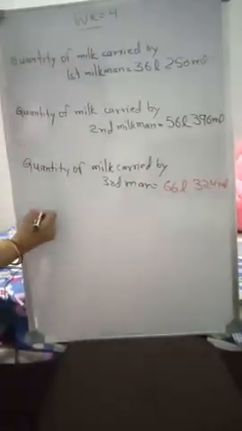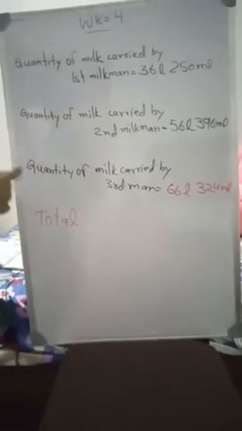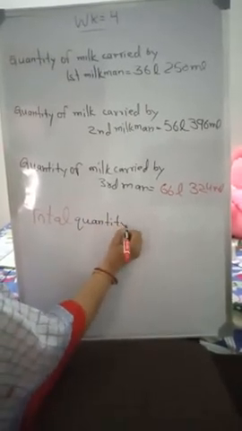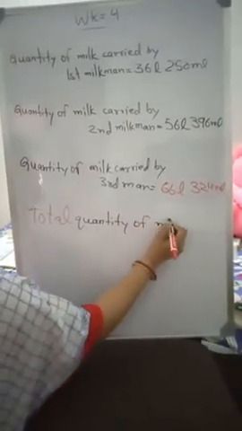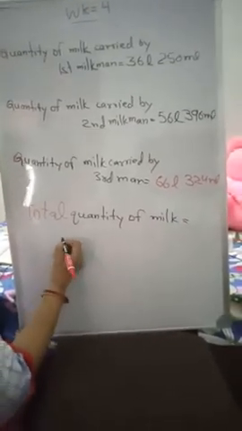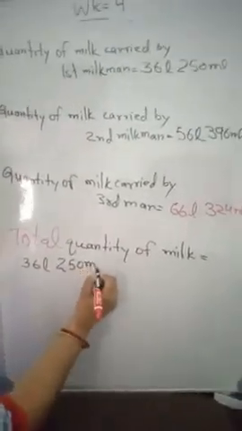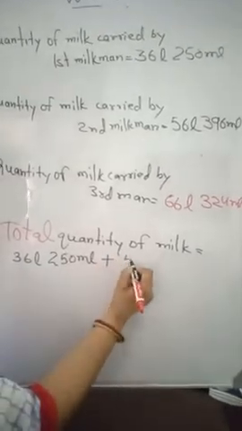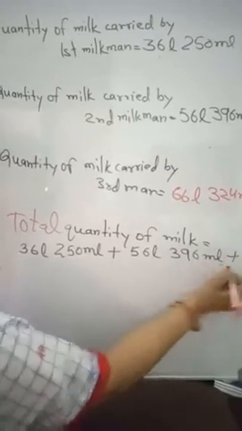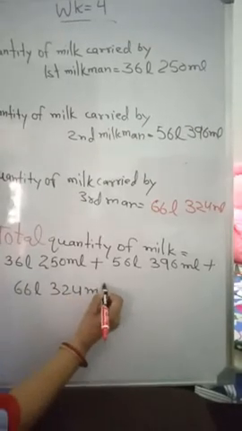So we have to find out the total quantity of milk. Total quantity of milk is equal to, we will add this 36 liter 250 milliliter plus 56 liter 396 milliliter plus 66 liter 324 milliliter.